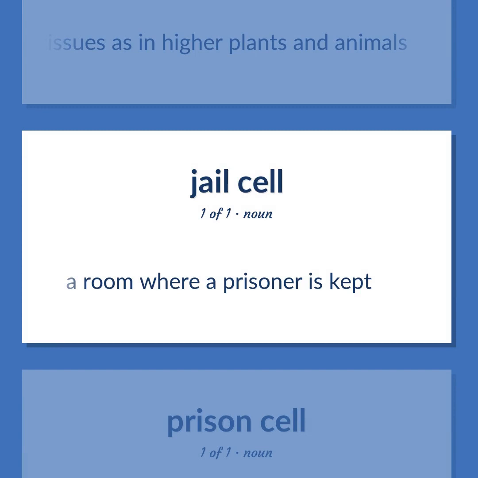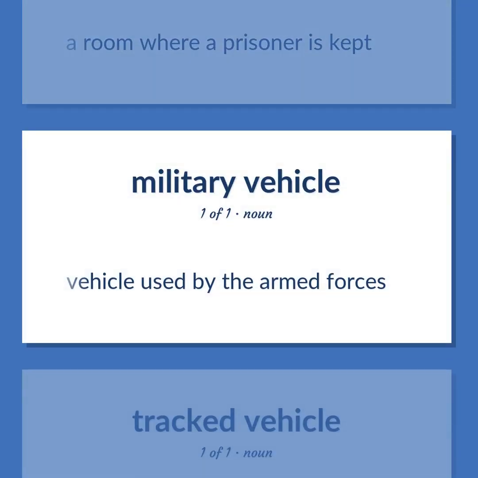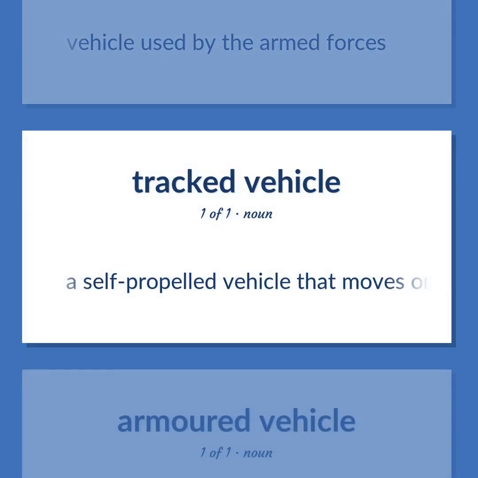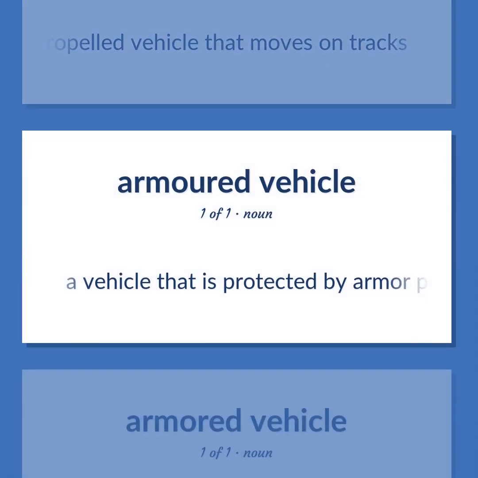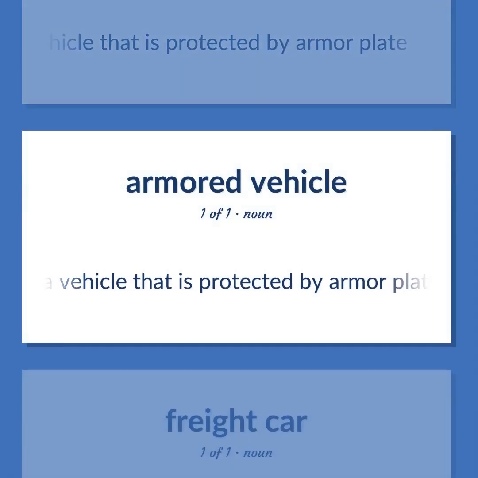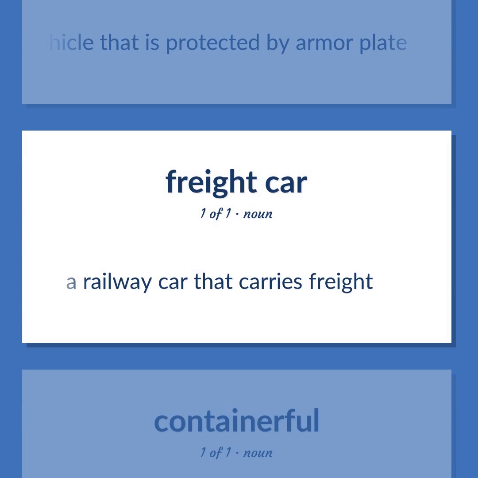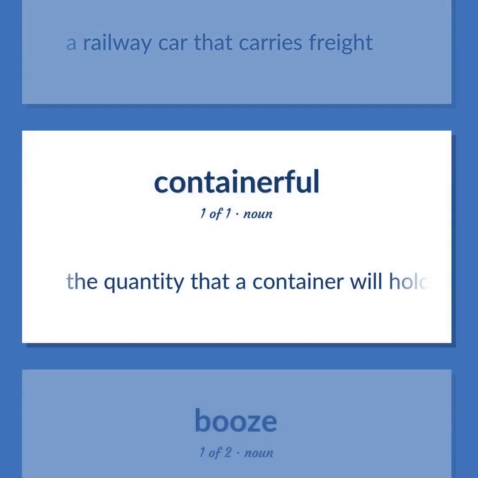A room where a prisoner is kept. Vehicle used by the armed forces. A self-propelled vehicle that moves on tracks. A vehicle that is protected by armor plate. A railway car that carries freight. The quantity that a container will hold.